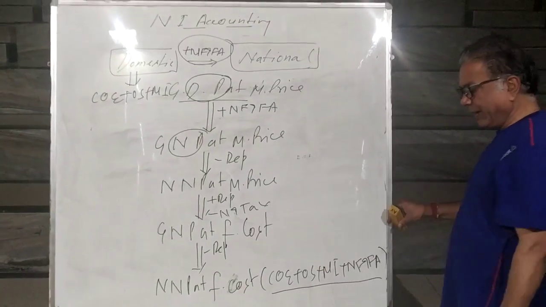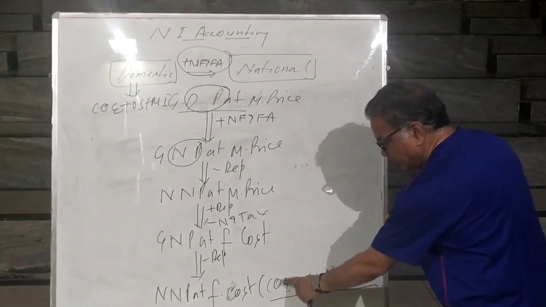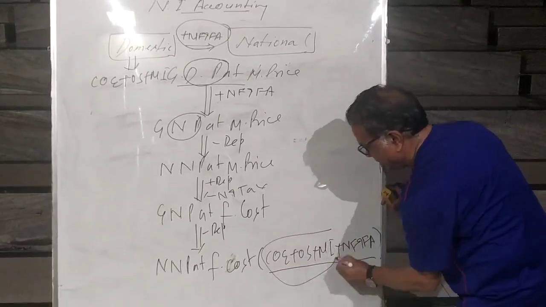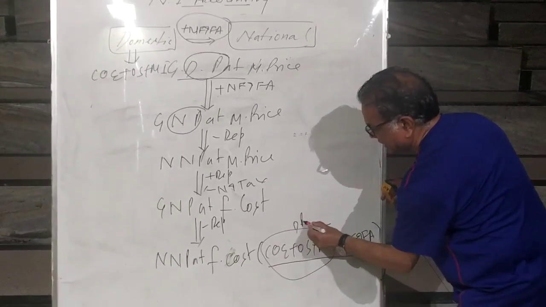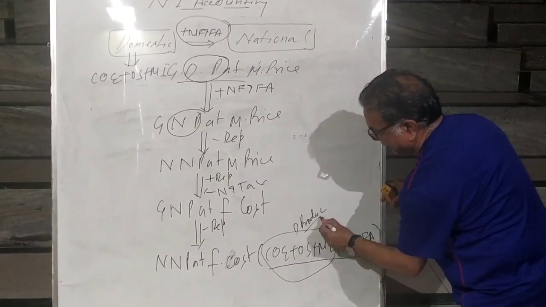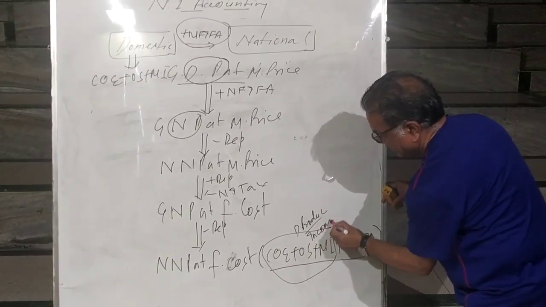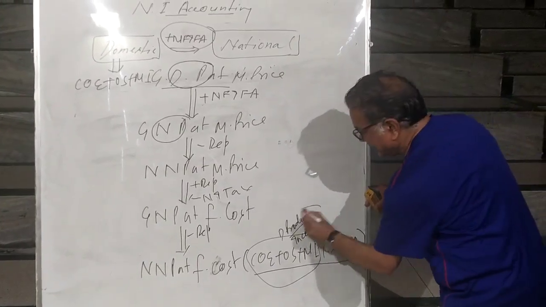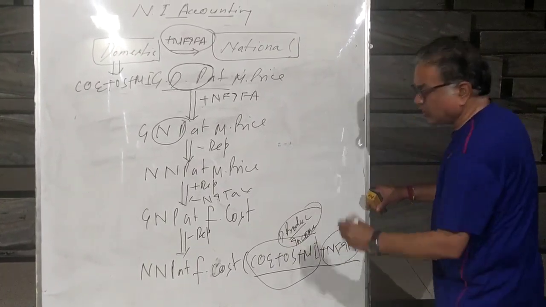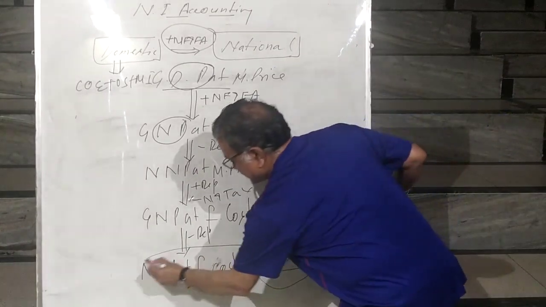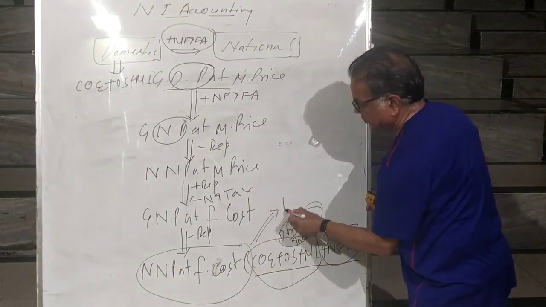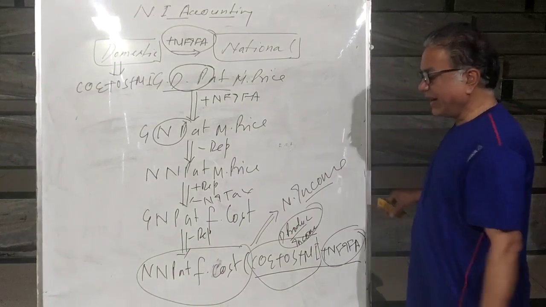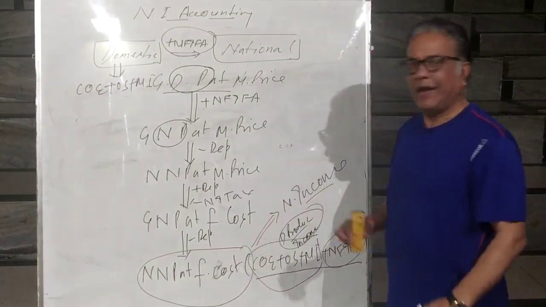So what is NNP at FC? NNP at FC means COE, OS, MI. What do we call it? Domestic product or domestic income, right? And plus net factor income from abroad. If you add this to the domestic income, it is called national income. So this is called national income. What is national income? NNP at FC.